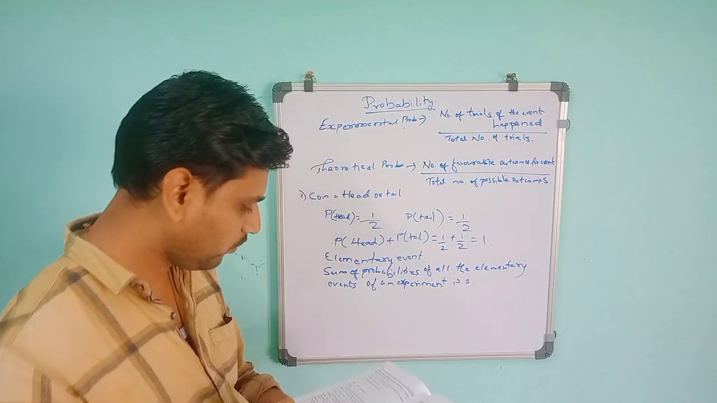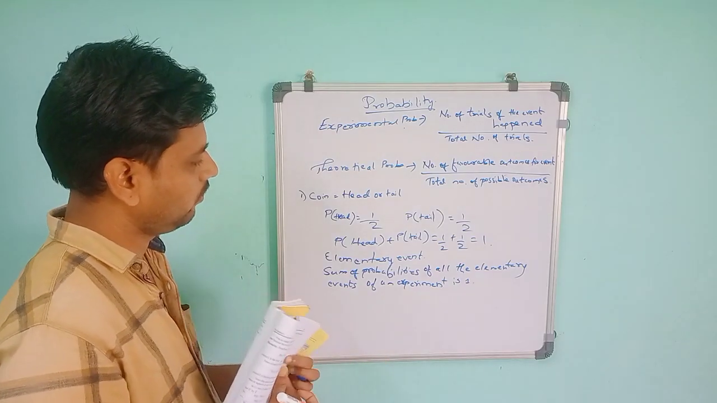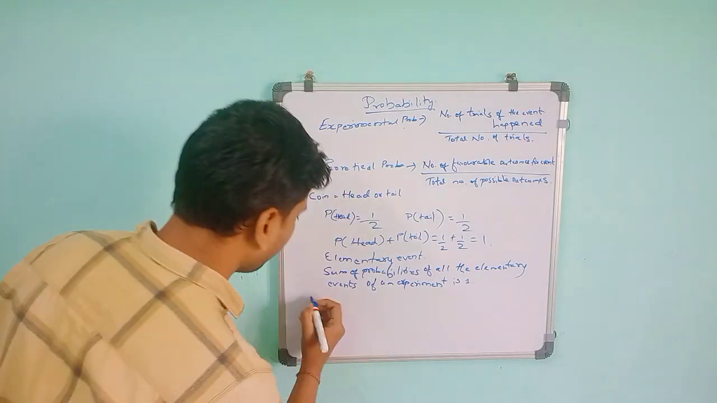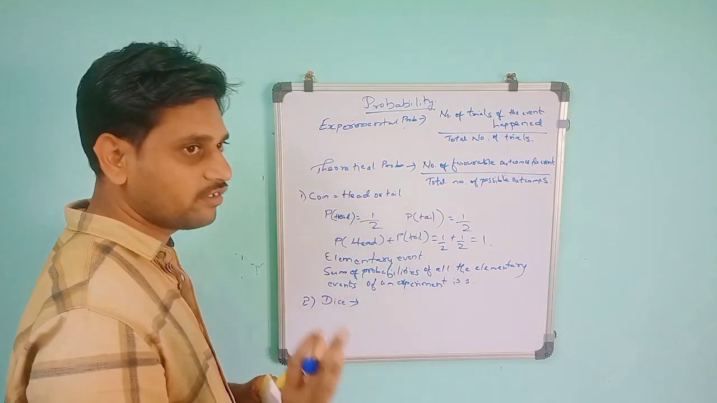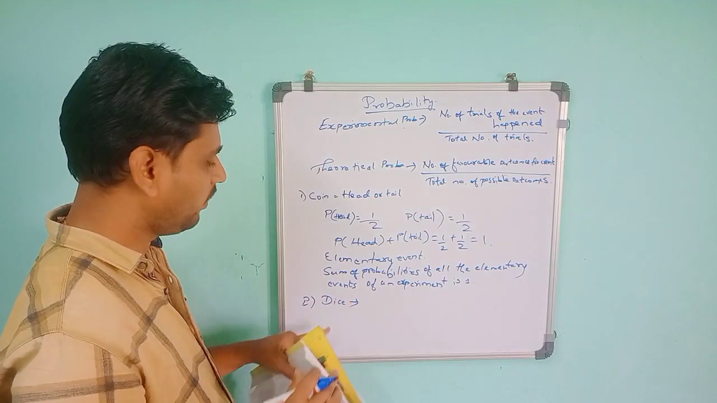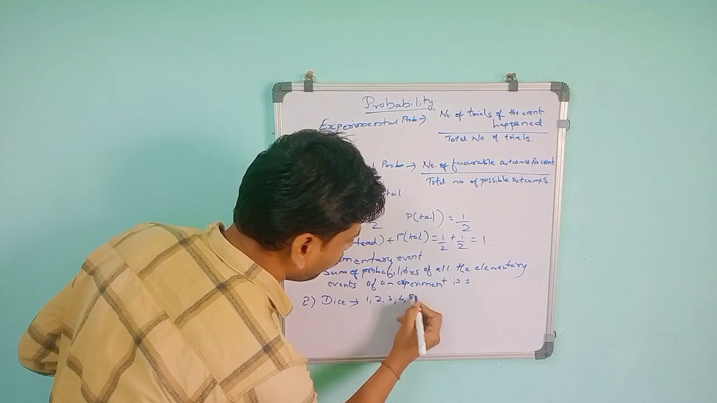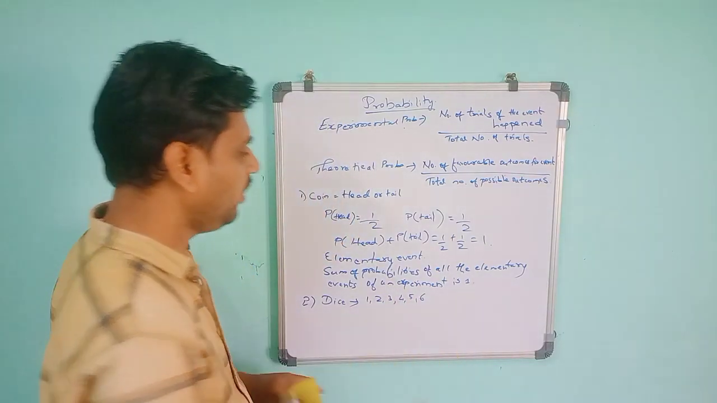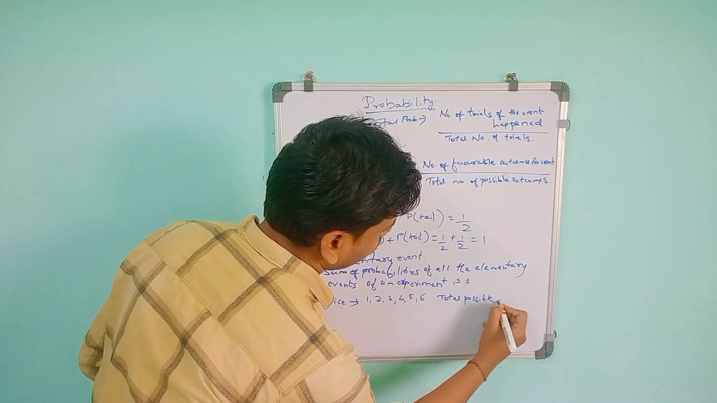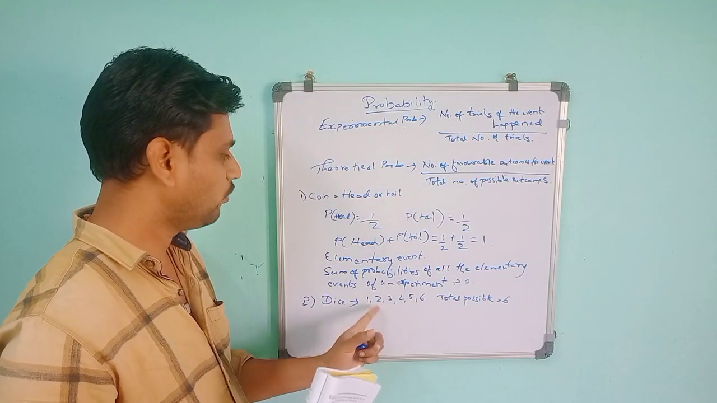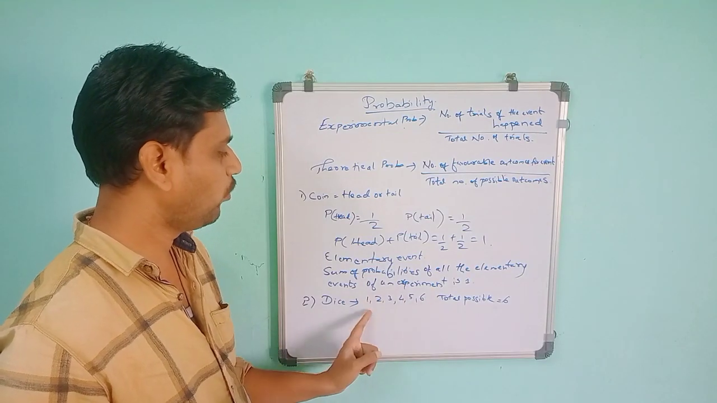Third problem given. Suppose we throw a dice. Dice means we have only 6 numbers, that is 1, 2, 3, 4, 5, 6. So the total possible outcomes will be 6. We can get 1, 2, 3, 4, 5 or 6. 7 is not there. Only the numbers from 1 to 6.